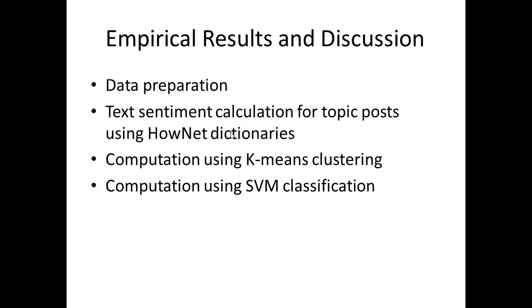There were different types of categories. That's how it was divided, and then a value was assigned to each of those groups, and that's how they calculated the sentiment value. They actually used a different tool to calculate the sentiment value as well, but they ran it through their algorithm. They used k-means clustering computation to calculate the hotspot, and then they ran the SPM classification to forecast the hotspot.